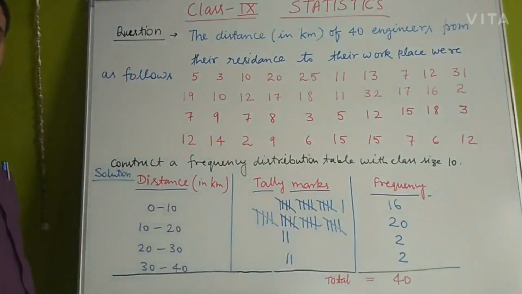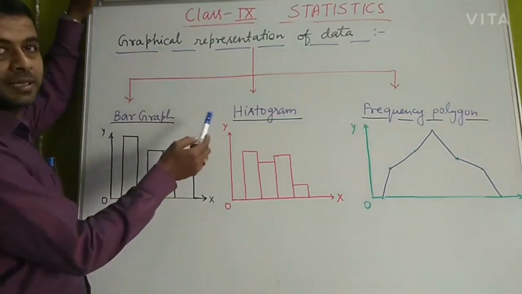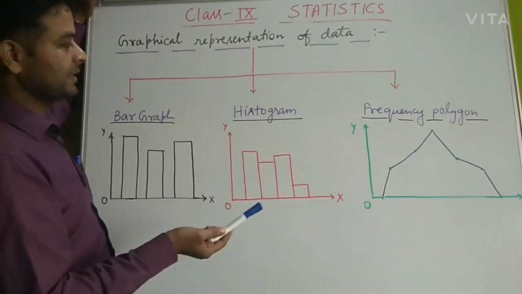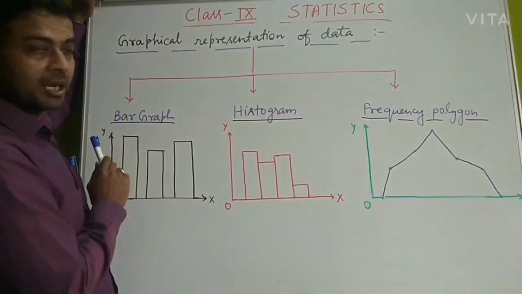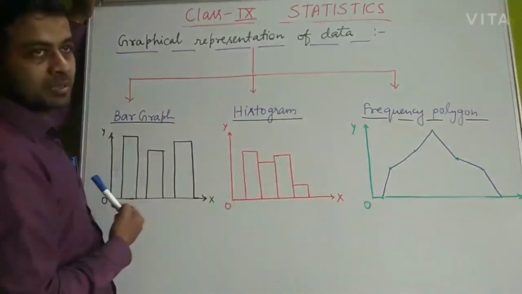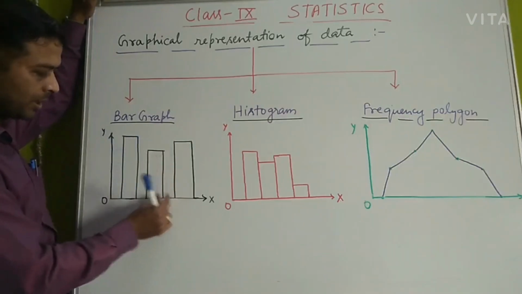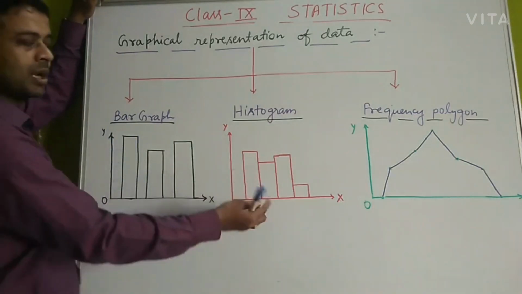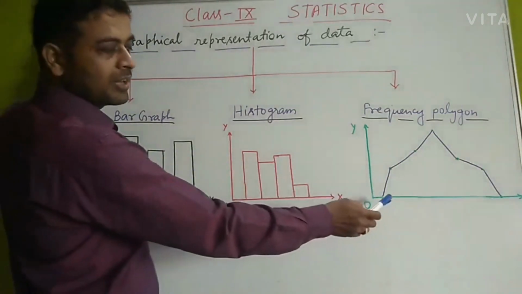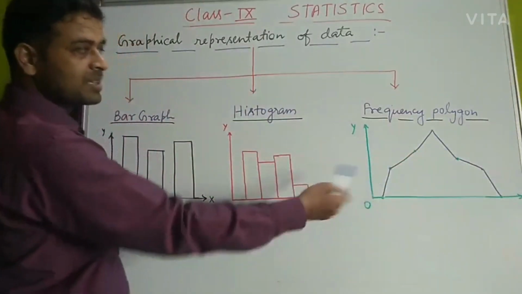Okay students, now we will discuss how the data is represented graphically. We will see three ways of representing the data. The first one is a bar graph, the second one is a histogram, and the third one is a frequency polygon. A bar graph looks like this, with rectangular bars separated by equal distances. In a histogram the rectangles are joined end to end, and in a frequency polygon first we plot the points, then we join them by straight lines. This is how a frequency polygon looks.